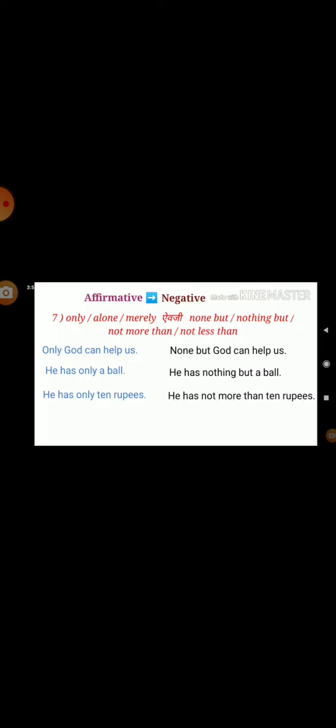If there is merely, then we use not less than or not more than. Both will be correct. He has not more than 10 rupees.